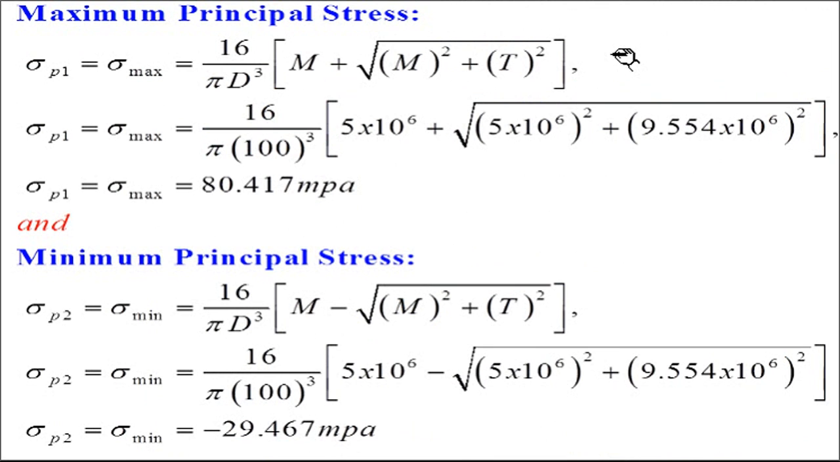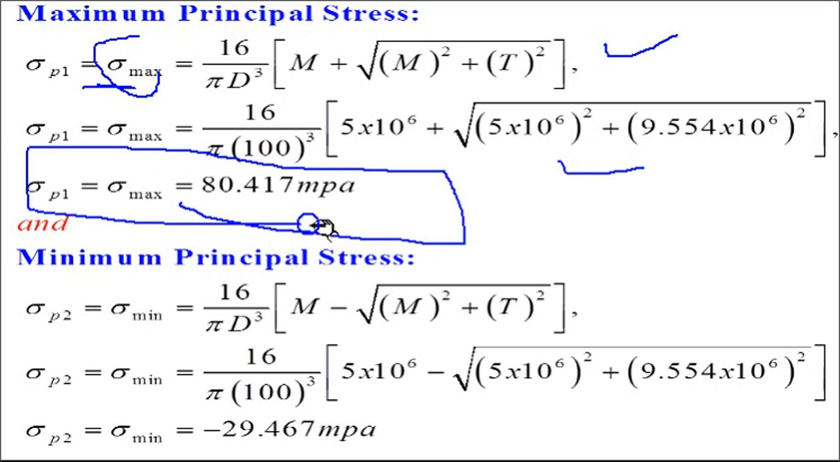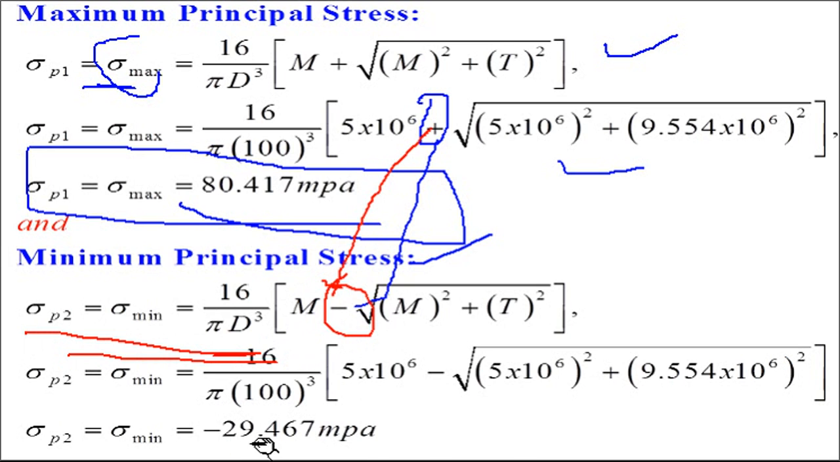Again, you need to calculate the same thing, principal stresses, that is sigma P1. Sigma P1 is nothing but sigma 1 or sigma max. You put all these values of M and T. Here you will get the value of major principal stress, 80.41. Similarly, find out the minor principal stress. The only change is that there will be a negative sign. All the terms are the same, only this sign will change for minimum principal stress, and solving this we will get the value of minimum principal stress, minus 29.467 MPa.